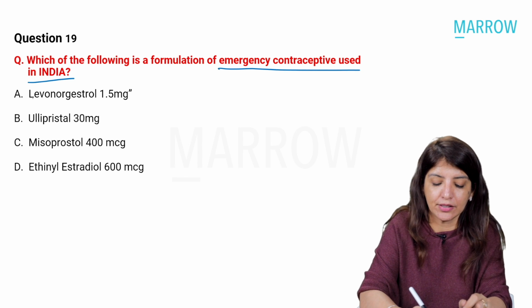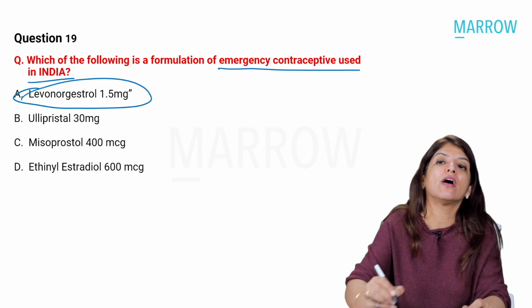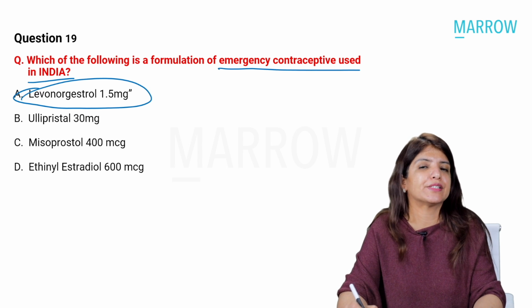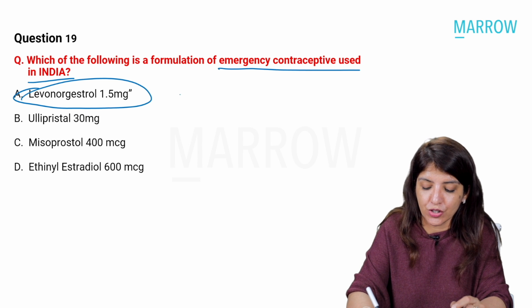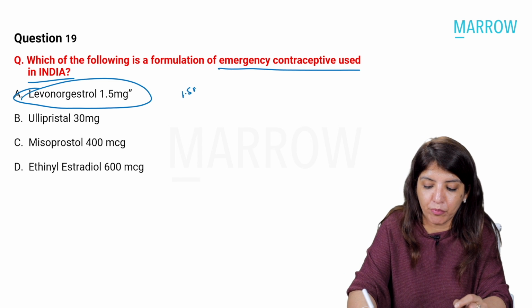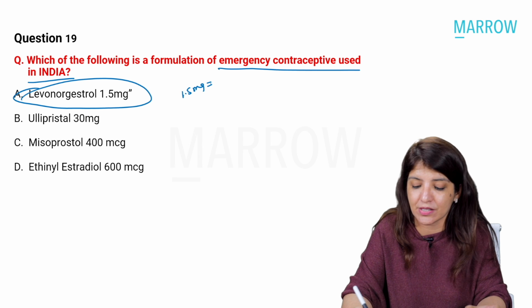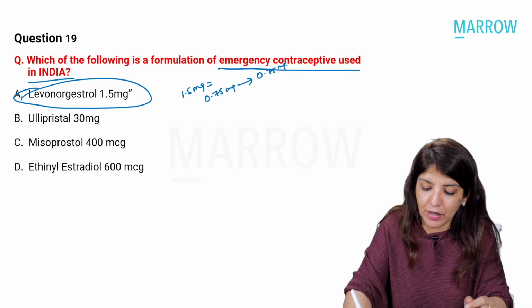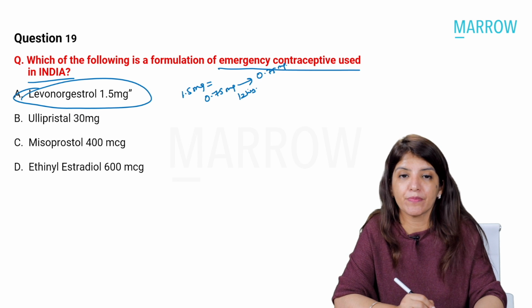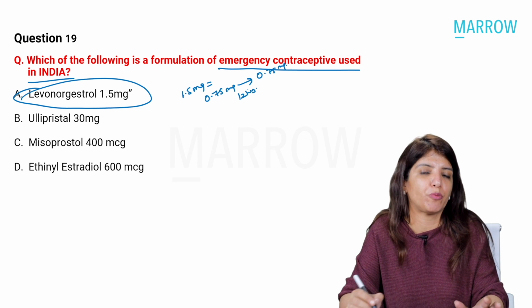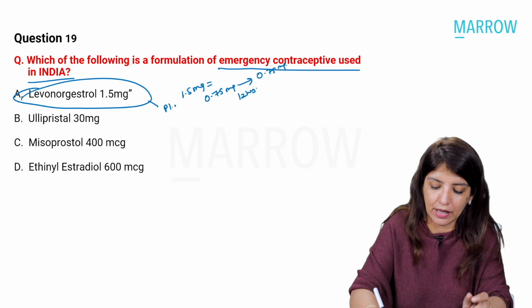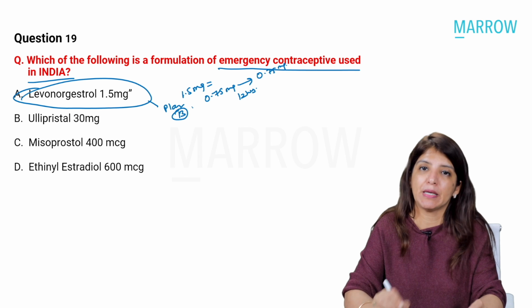So in India, the emergency contraceptive which is distributed by Government of India and recommended by Government of India is levonorgestrel. Levonorgestrel, you have to give total 1.5 mg. Either you give it as a single dose or divided into 2 doses separated by 12 hours. So 0.75 mg, 0.75 mg separated by 12 hours. This is what is called as Plan B. Right?